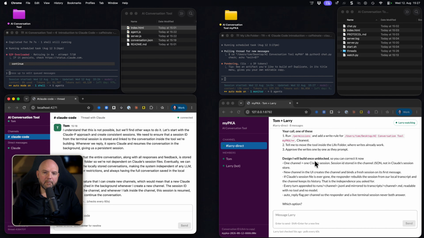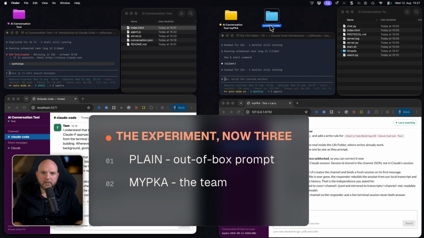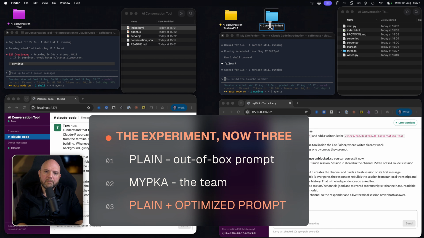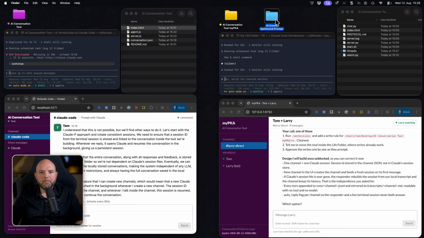So in the meantime, I want to start a third session, a third folder that we will run in the background, called AI Convo optimized prompt, because I want to show you how it helps to optimize the prompt. You can directly ask any Claude session to say, can you optimize this prompt? And it will do so. And the more you work with the system, the better the prompt optimization will be too. So I made this here.